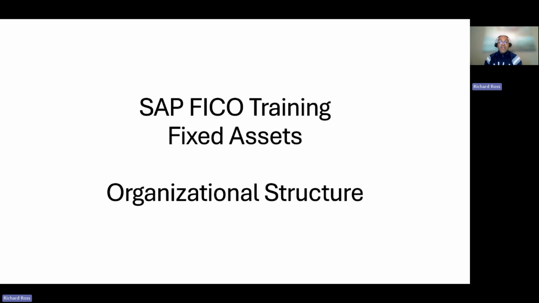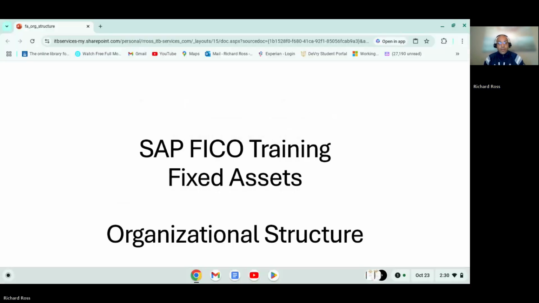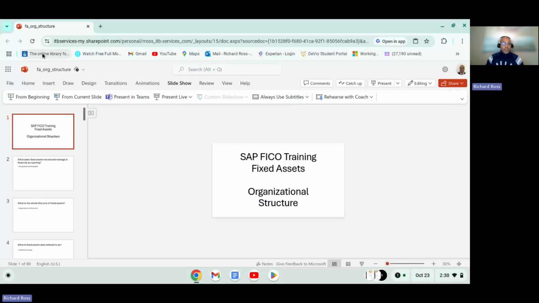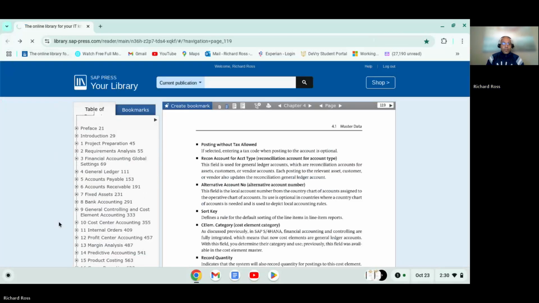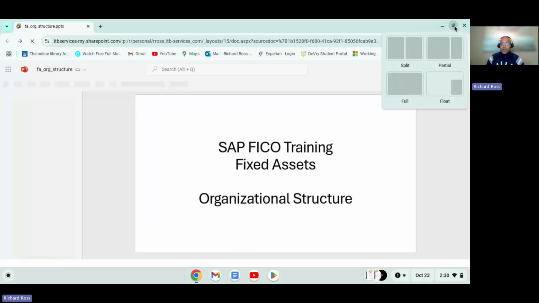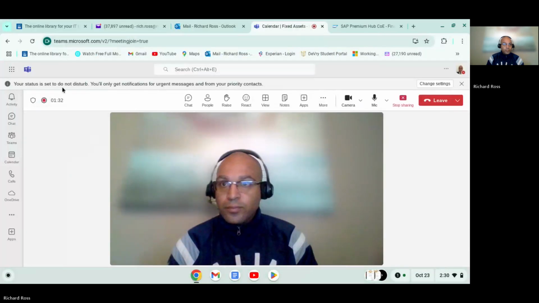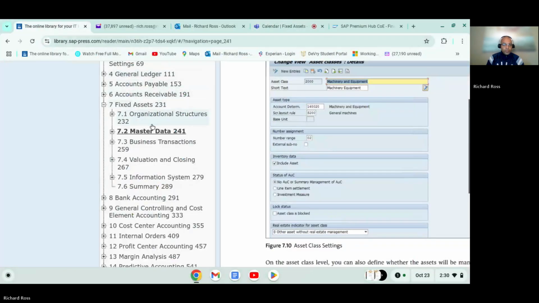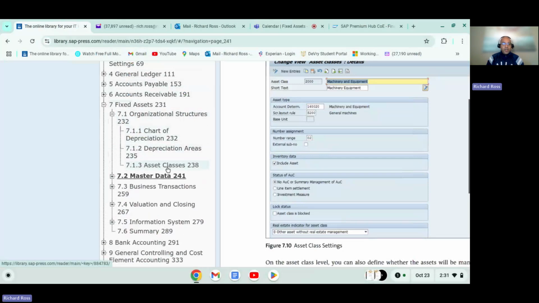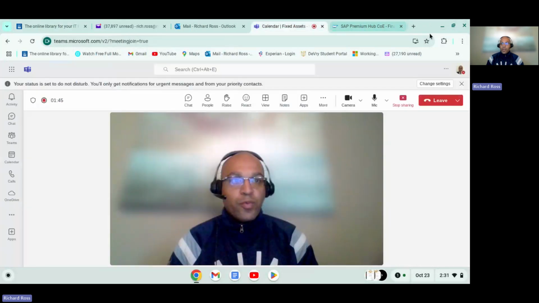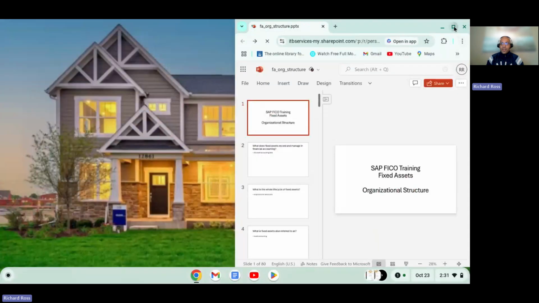Within fixed assets, we have the organizational structure, and within the organizational structure, we are covering the topics of the chart of depreciation, depreciation areas, and asset classes. Okay, so without any further delay, let's dig into it.